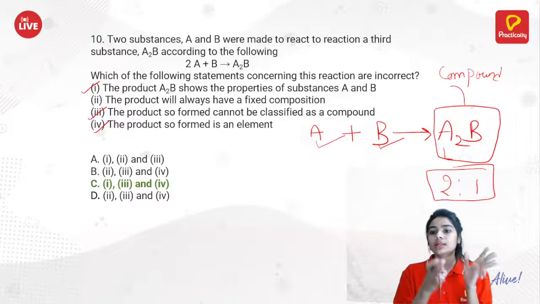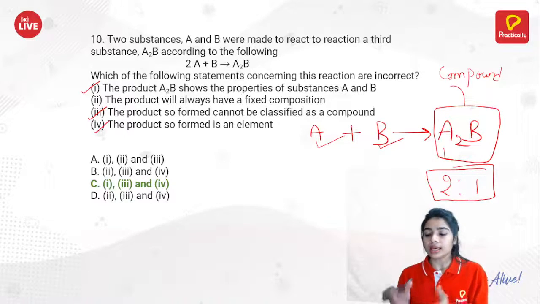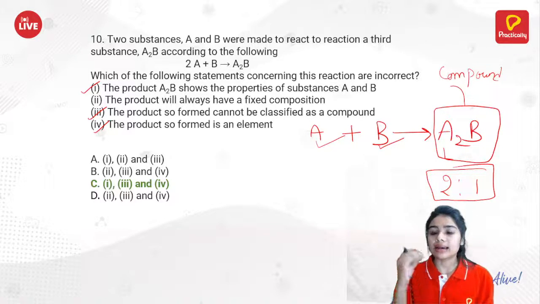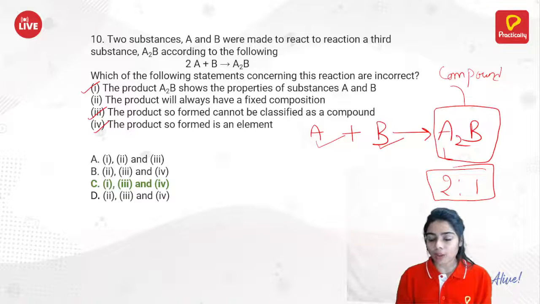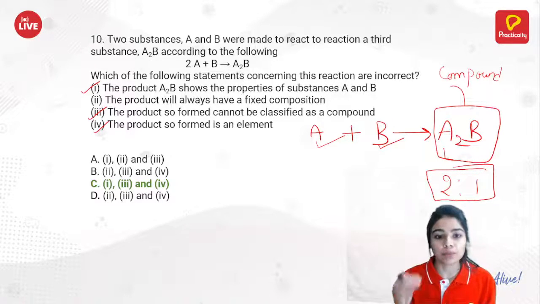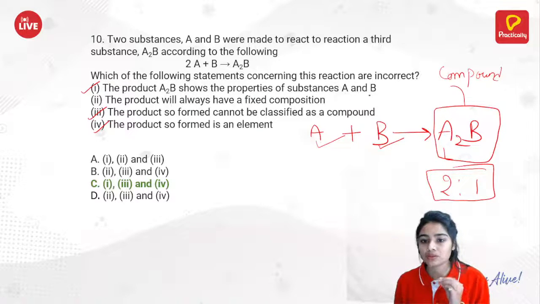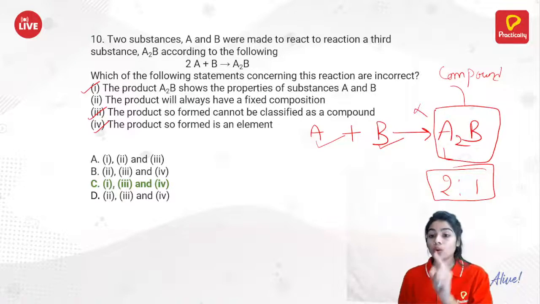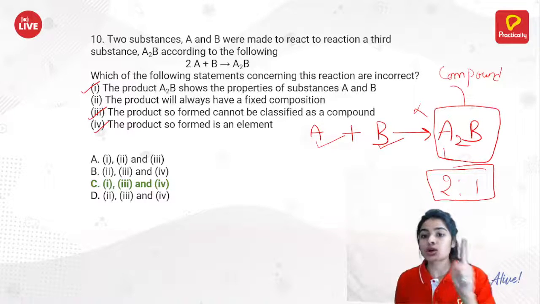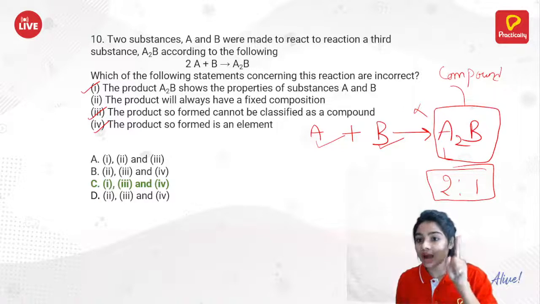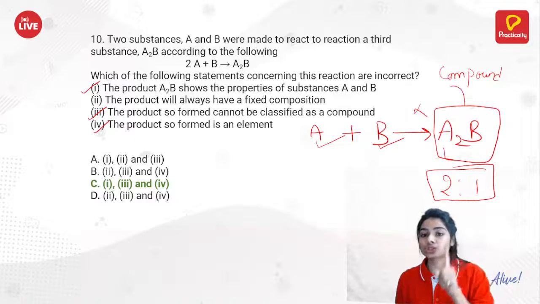They should follow the definite proportional mass. Okay, so here, what is the point? Compounds are having fixed composition. So first thing, the statement says the product of A and B shows the properties of substance A and B. No, a compound does not show the properties of its constituents, while a mixture shows the properties of its constituents.